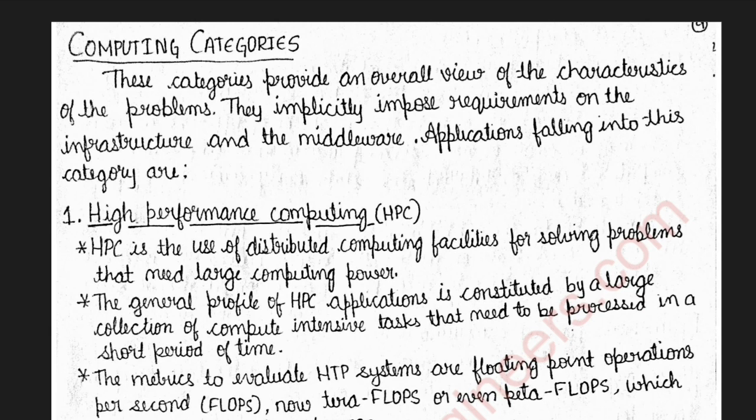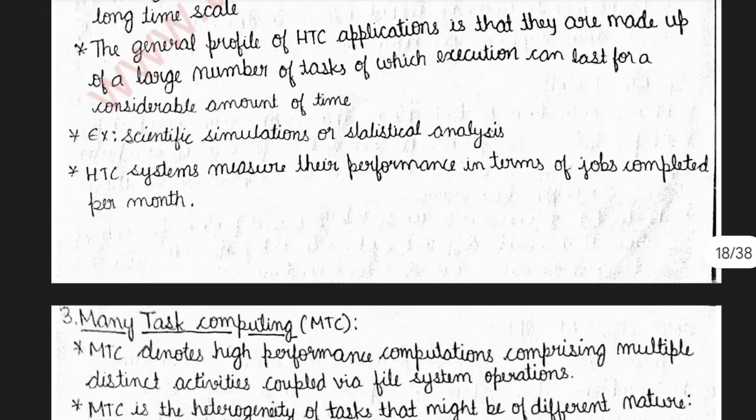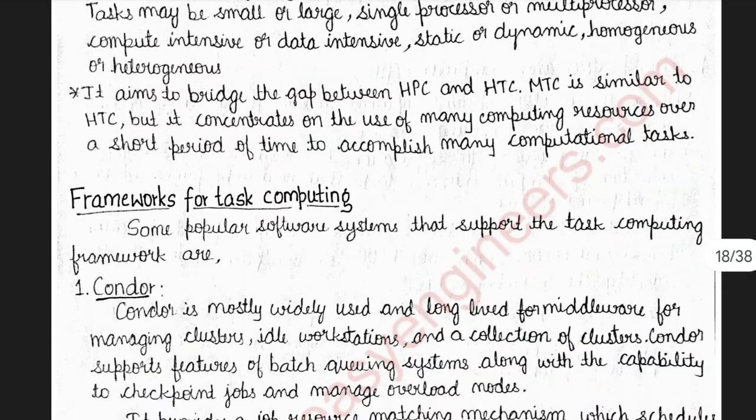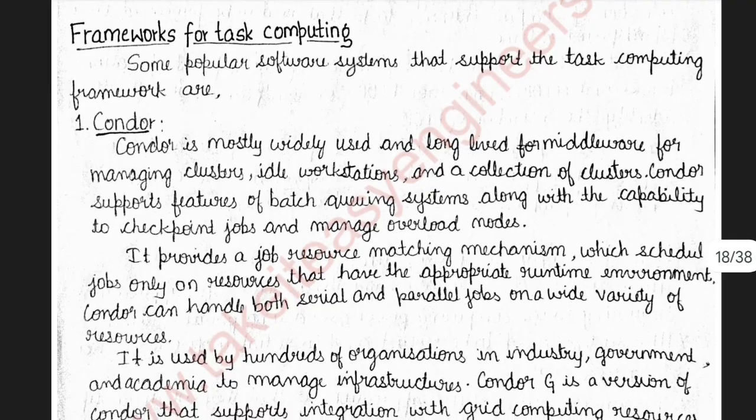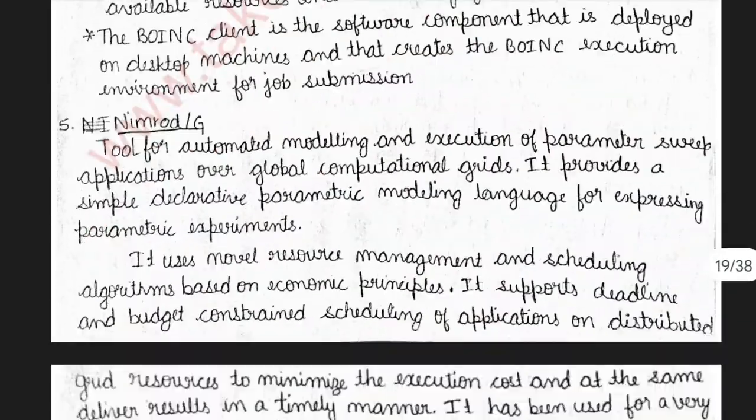In page number 17, the first important question is the computing categories, a very important question. The first one is high performance computing, high throughput computing, many task computing, and then we have the frameworks for task computing. These both questions are important. Okay, so here are some frameworks, you can go through it.